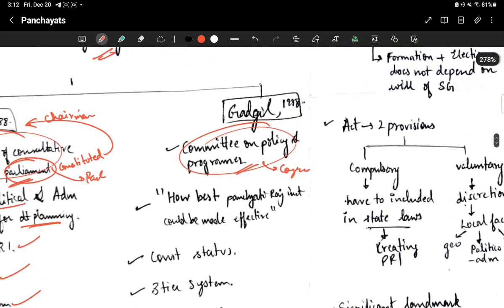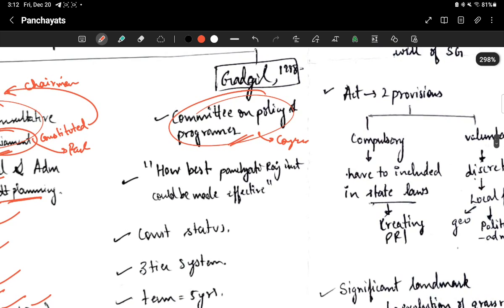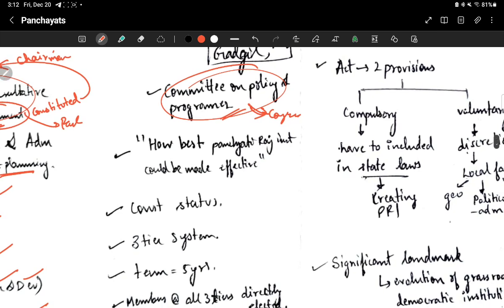Then came Gadgil, 1988. In the same year, a Committee on Policy Programs was instituted by Congress, and this committee was asked how best the Panchayati Raj institutions could be made effective.